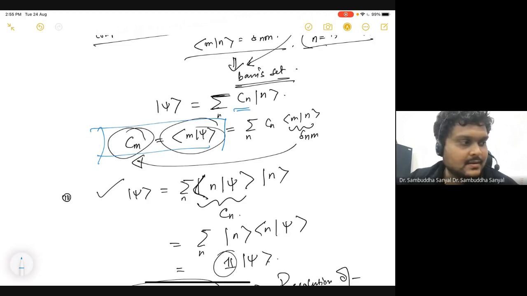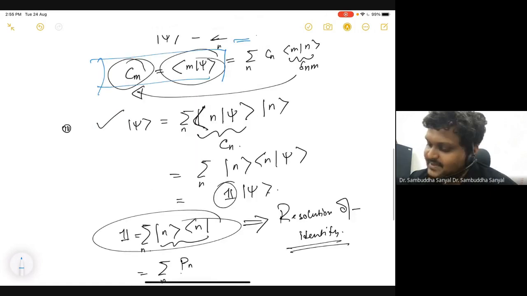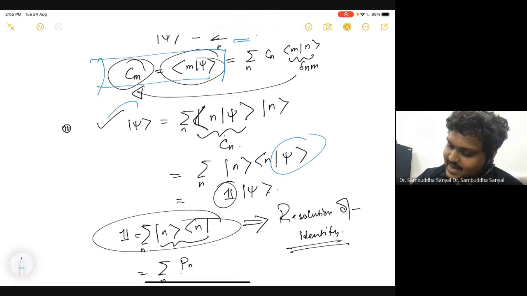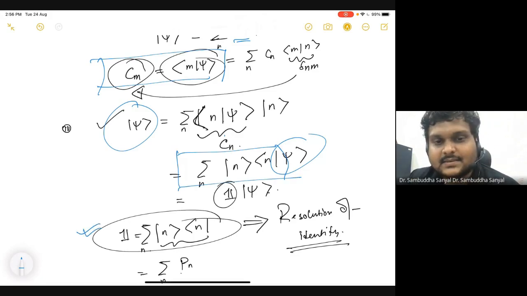Is it clear? Then I'm just rewriting this because this is a scalar, so I can just move it there, because it's just a number. Since this is psi and this is psi, this object must be identity. So that is this statement. Make sense?